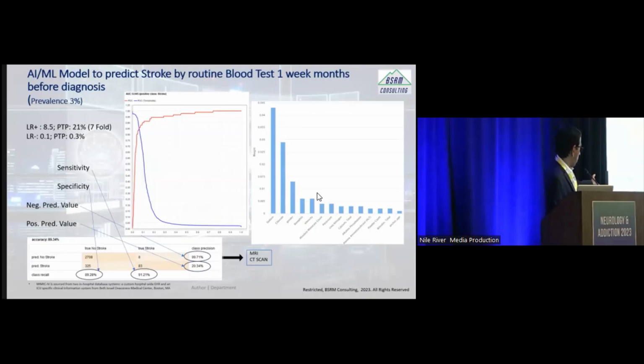Okay. So if you look at the other end of the column, which is called class precision, it is able to do a negative prediction 99%, which means if the model says this patient doesn't have stroke, it is 99% sure that the patient doesn't have stroke. But the positive predictive value is not that high because the prevalence is very, very low. Okay. So I think you understand that.